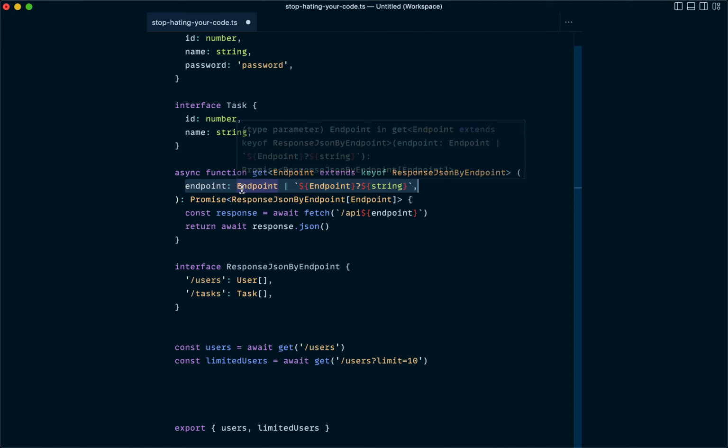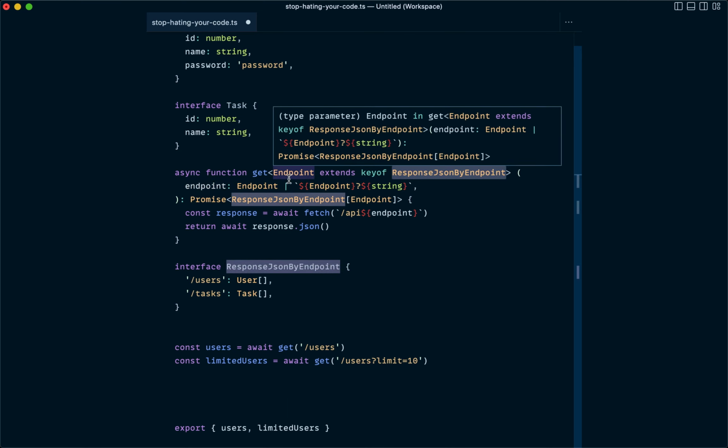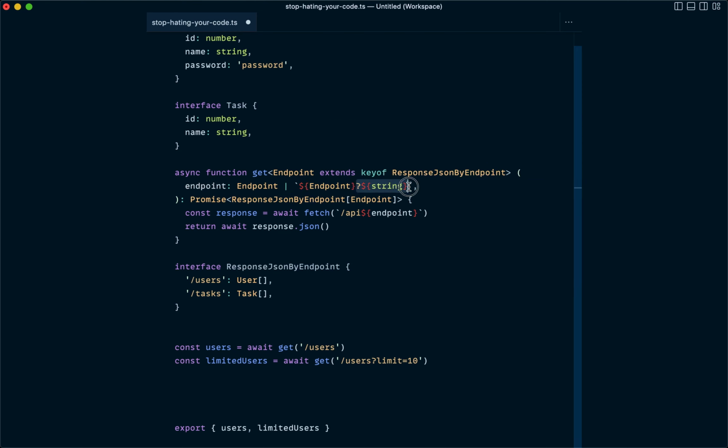This endpoint can either be one of the keys of the response JSON by endpoint interface, or it can be one of those keys with a question mark after it followed by any other string. And in a URL, anytime you have a question mark, that's going to be the only question mark in the URL, and that's going to come right before the URL parameters. So we can safely set up that type and assume that this will work for any endpoint and combination of URL parameters that we might pass in.